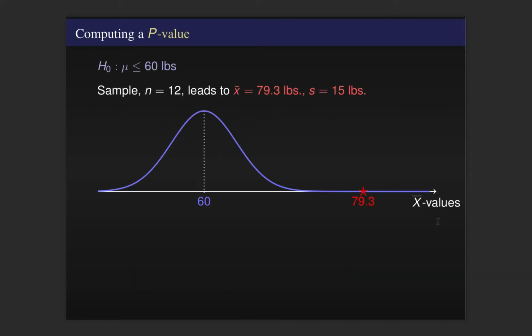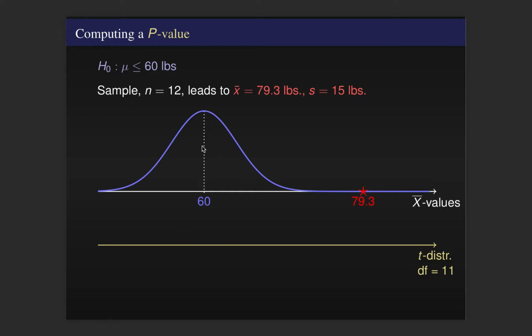Well, now that we're looking for probabilities, we need a probability model. We need some sort of distribution. And as we saw with our confidence interval work, when we're working with means and we don't know the population standard deviation, the best choice as a probability model ends up being a t-distribution. So we're going to set up a t-distribution with 11 degrees of freedom. Remember, sample size minus 1 gives you the correct degrees of freedom. We now have a probability distribution.